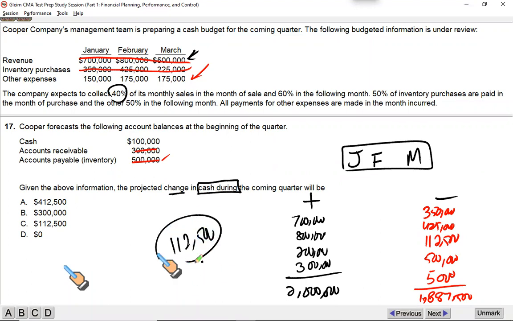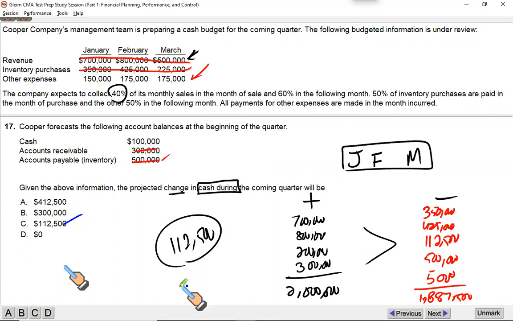112,500. Your inflows are more than outflows by 112,500. So this basically would be the change in your cash balance during the period, because your inflows are more, your outflows are less by $112,500. This is the change in the cash during the period. Now let's say, not required, we got our answer C.